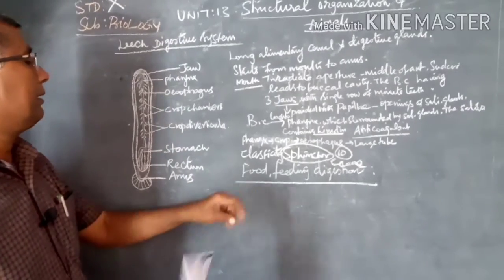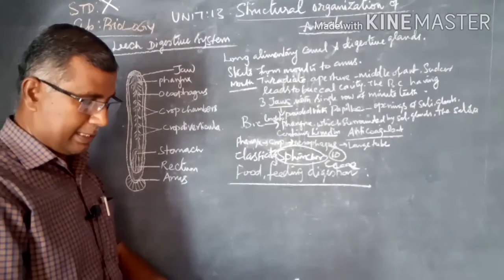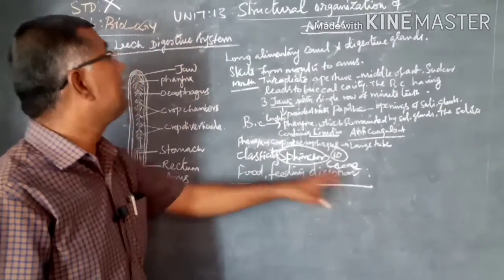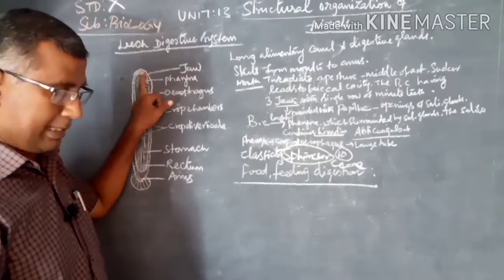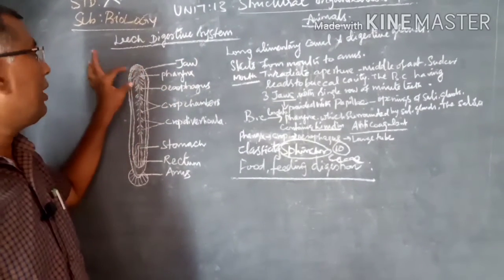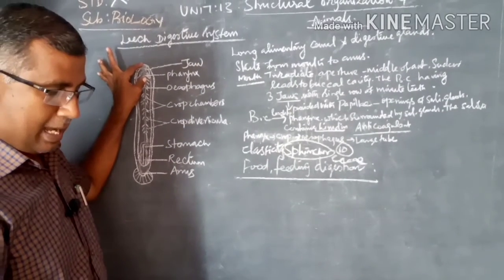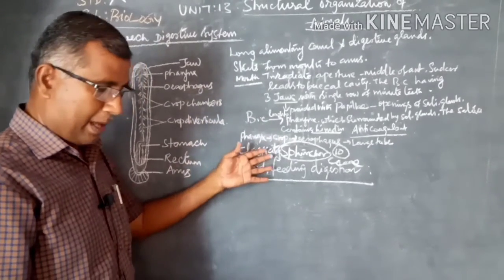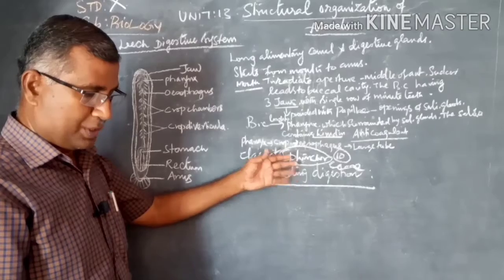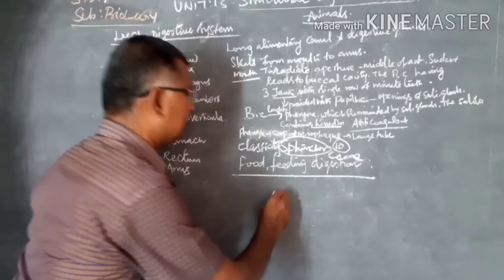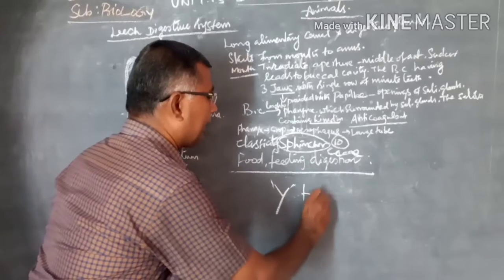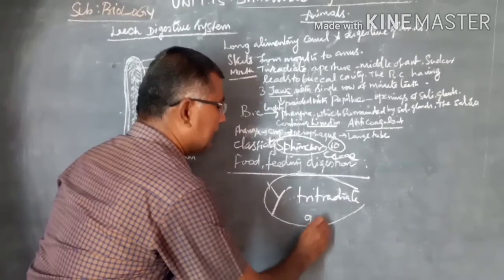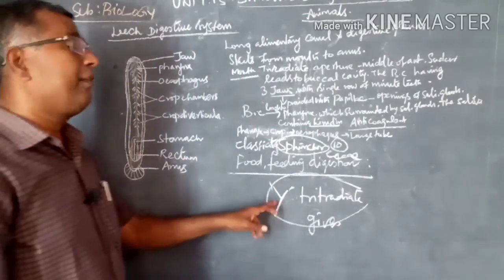Then, food feeding and digestion. The leech feeds by sucking blood through its mouth, which is present in the anterior sucker. Understand? It takes blood from domestic animals. During feeding, the leech attaches strongly to its victim by the posterior sucker. The leech makes its mouth into a Y shape or tri-radiate, which also gives an anesthetic feeling to the victim.